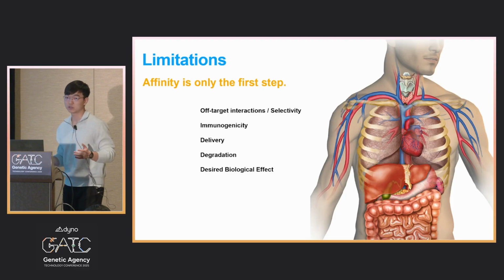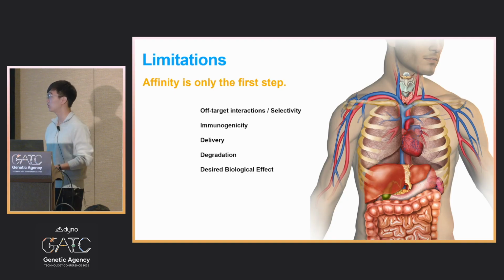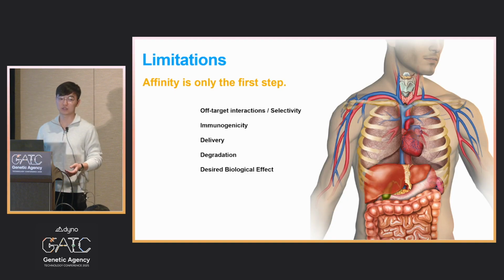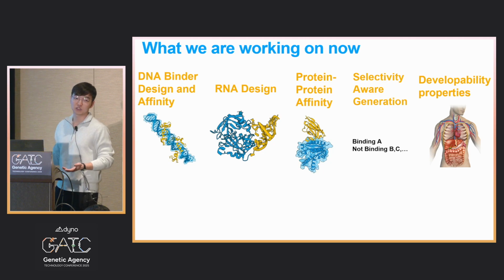However, this is only the first step, and we have many things to do: off-target interaction, selectivity, immunogenicity, delivery, degradation, and desired biological effects. And these are our next steps, and a lot of them could be potentially related to gene delivery and gene therapies.